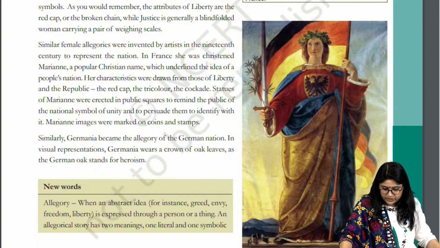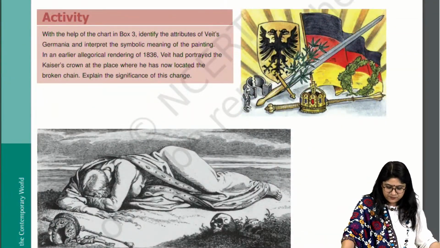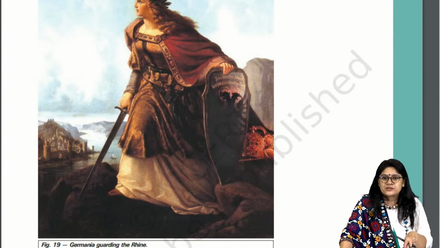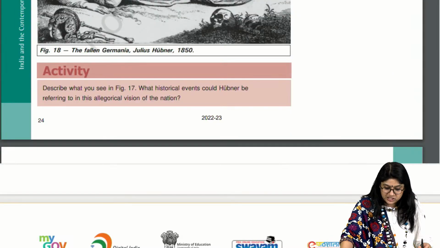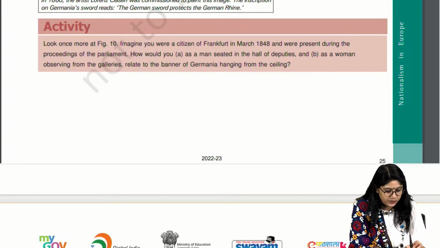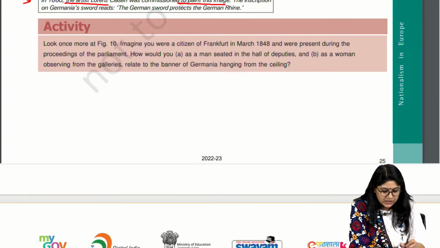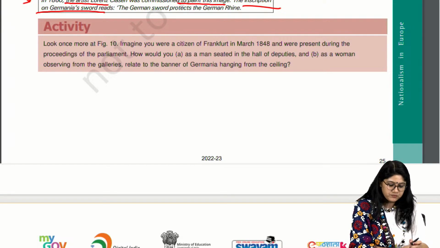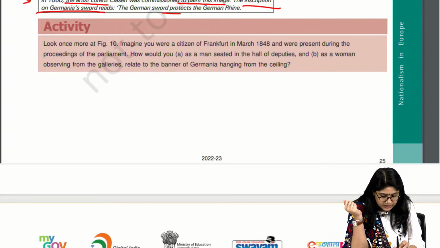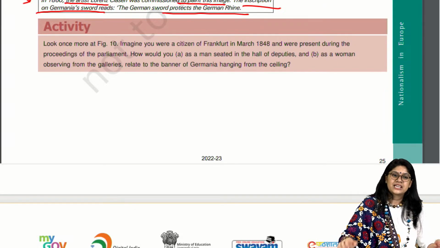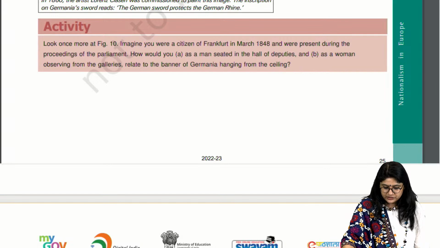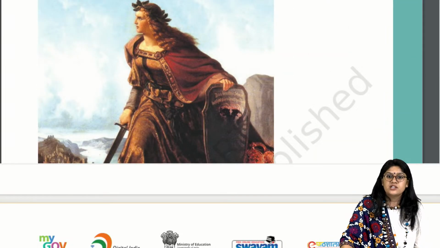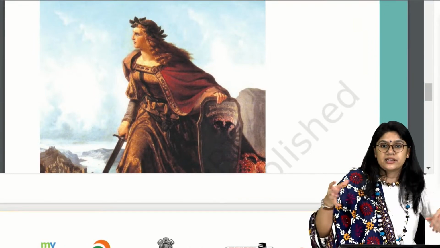Then of course these images. This is there in the textbook also, right? So she's actually protecting. You can read the description and understand what she's trying to do over here. The artist, Lawrence, painted this picture and the inscription of the Germania. Basically, she's protecting the German Rhine. So in this picture, she represents Germany as a nation, and she's protecting. Clear?